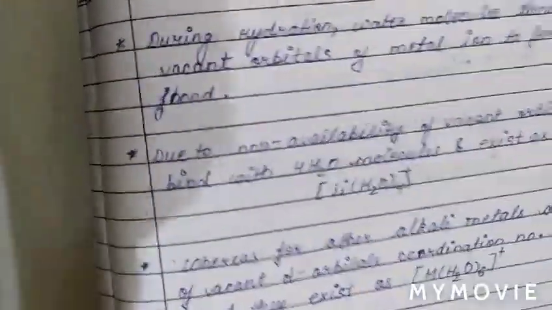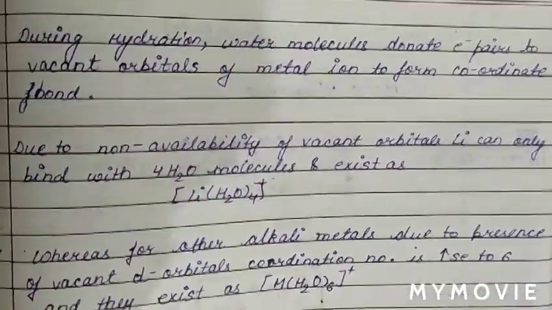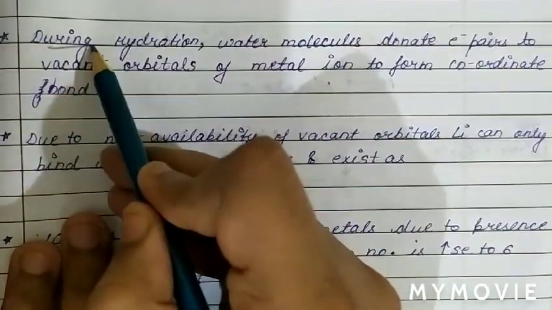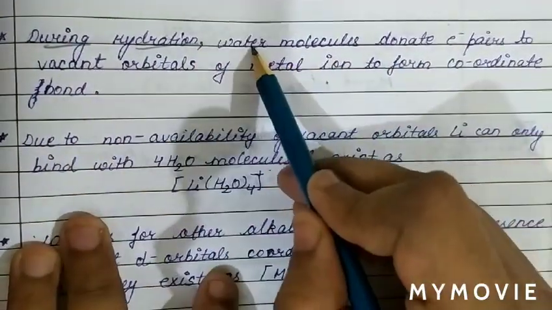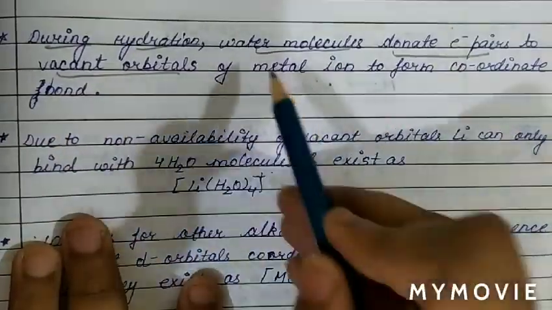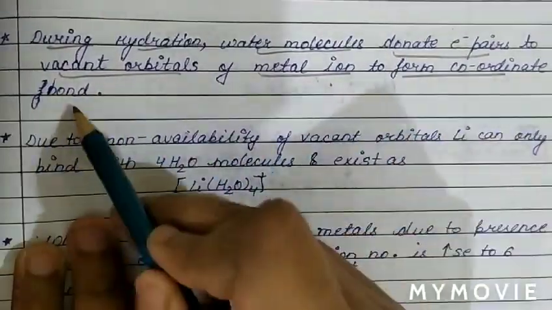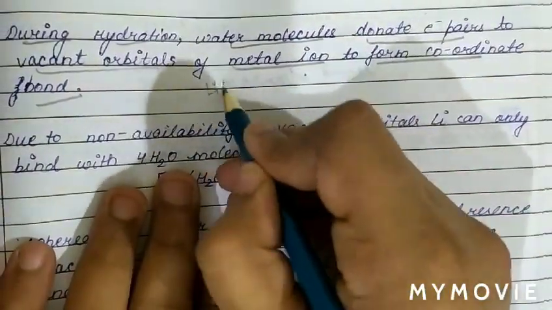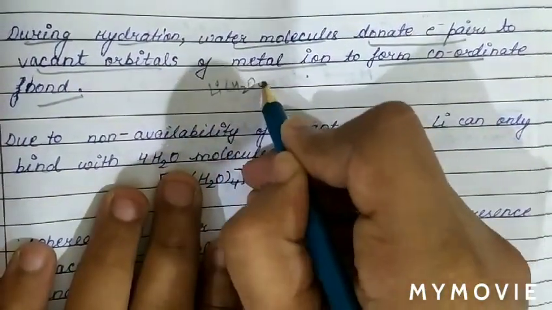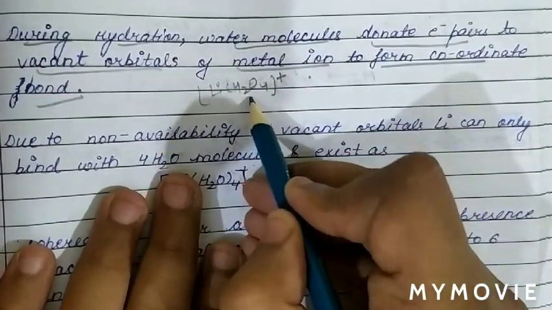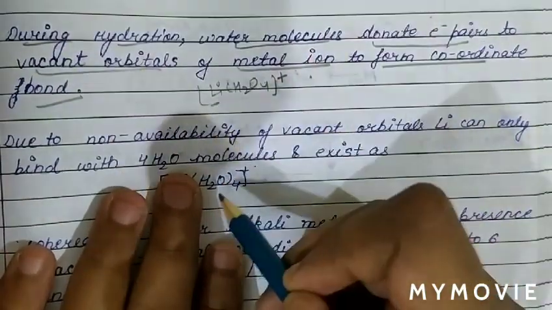Now see the points. The first point is, during hydration, the water molecule donates its electron pair to the vacant orbitals of the metal ion to form a coordinate bond.